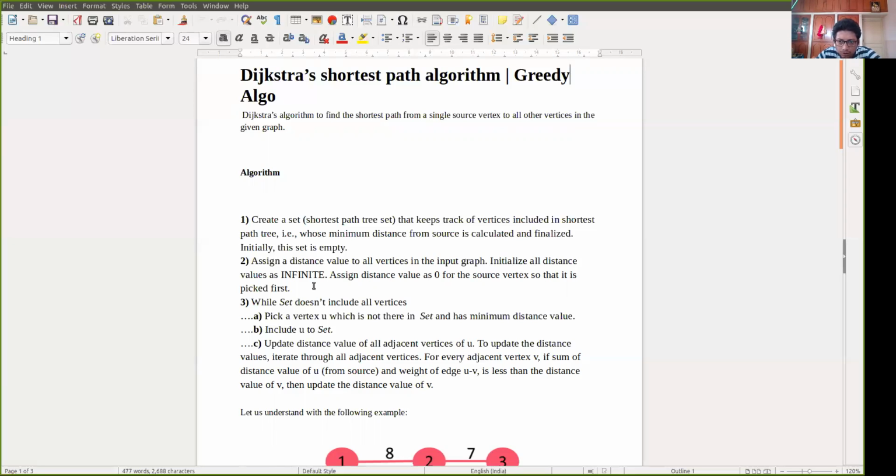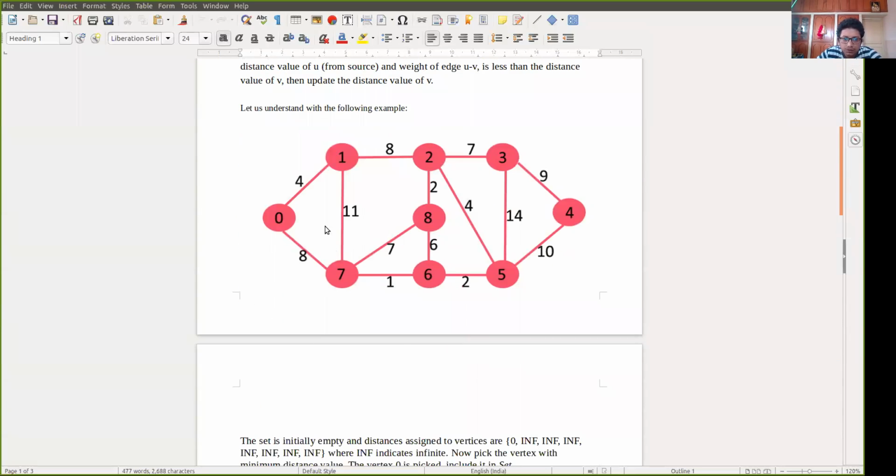Now let us find out how it happens. Suppose this is the graph given to you, with all these path costs. Remember, as I told you, there may be path costs given to you, or there may be node costs given to you. In both cases, you can compute the Dijkstra algorithm. There is no problem. In most cases you will be given path costs, not node costs.